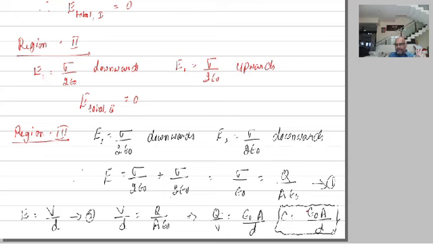Very, very important thing. C is equal to Q by V, and C is equal to epsilon naught A by D. While defining the capacitance, we use C is equal to Q by V, and if you want to know what are the factors on which the capacity depends, you have to go with the equation C is equal to epsilon naught A by D. Hope the things are clear, and still one more thing is left out, and that is this one.